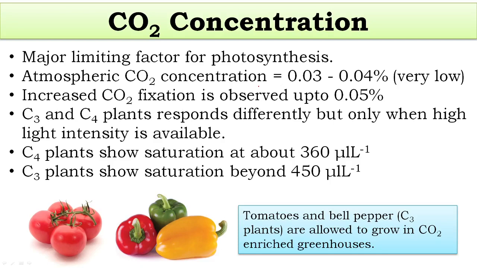You must have studied in your lower classes the atmospheric gas concentration. Oxygen is 21%, nitrogen is 70-something percent, and carbon dioxide is 0.03 to 0.04%, which is very low. Therefore carbon dioxide becomes a major limiting factor for photosynthesis.